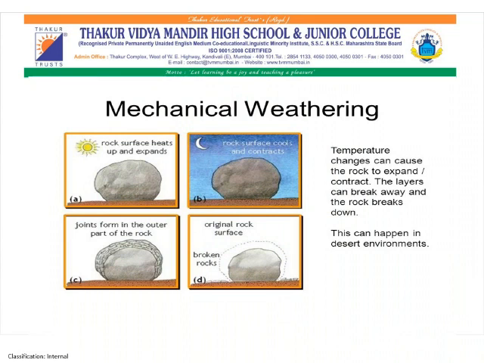In the given figure, first we can see the rock surface heats up and expands. Second figure, the rock surface cools and contracts. Third, joints form in the outer part of the rock. And the fourth one, broken rocks. Now here, how does this process take place? The minerals in the rock expand because of heat and contract when temperature decreases.